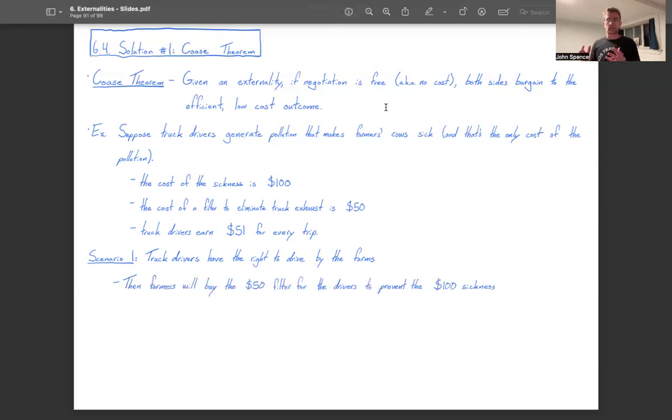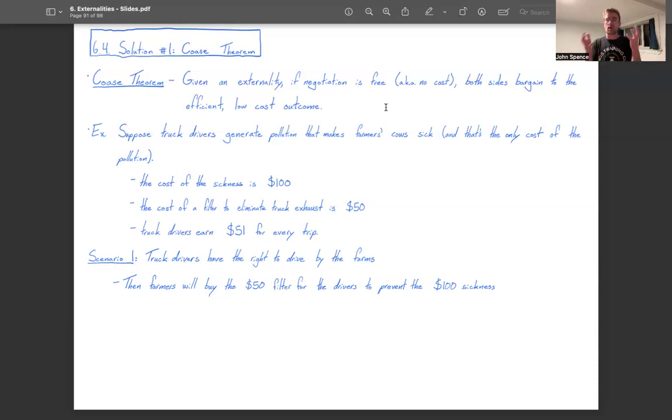If that's the case, and if the truck drivers and the farmers can negotiate for free, then the farmers will just buy the $50 filter for the drivers in order to prevent the $100 sickness.